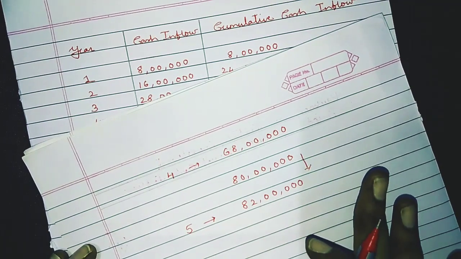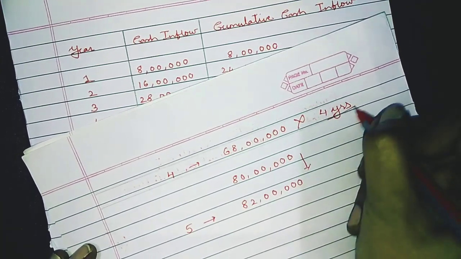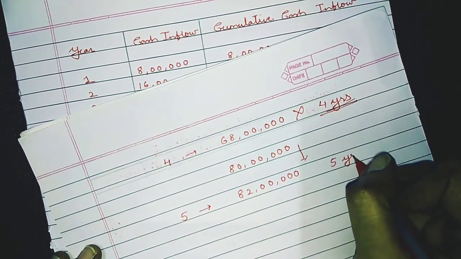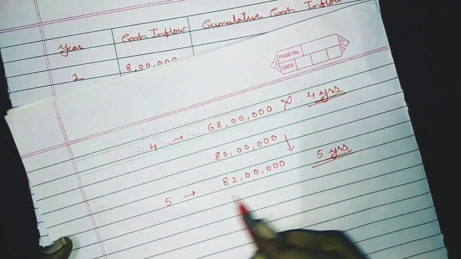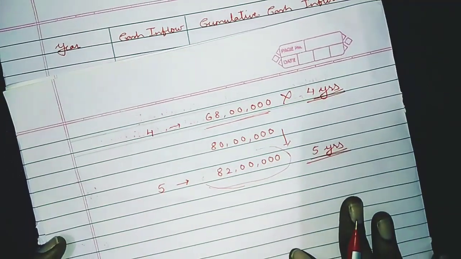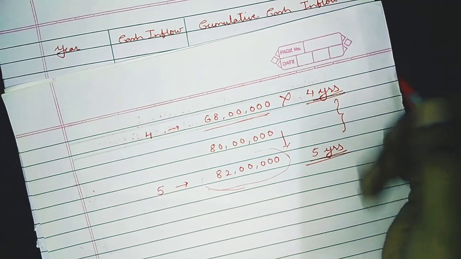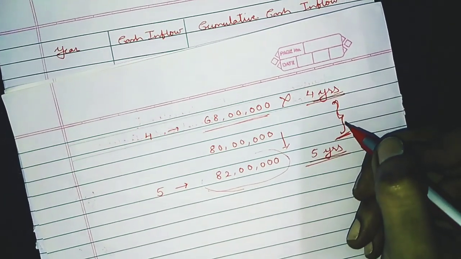So the time period is not exactly 4 years. We cannot say that 4 years is our payback period. Even we can't say that 5 years is our payback period, because at the end of the 5th year we are receiving extra amount, and here the amount which we are going to receive is less. So the time duration to recover this amount is somewhere in between 4 to 5 years.